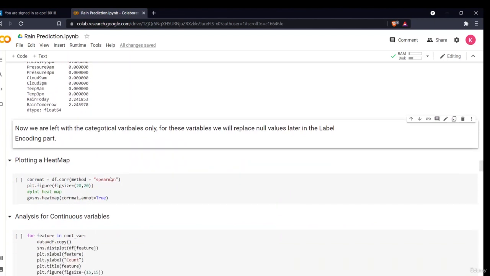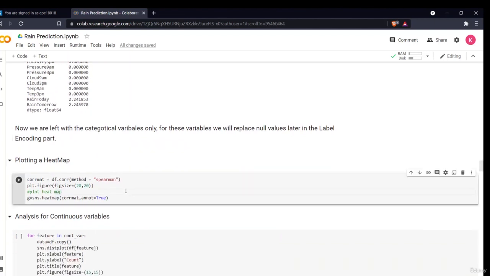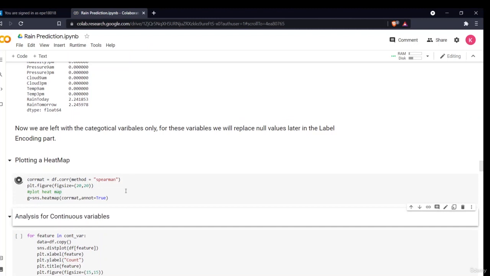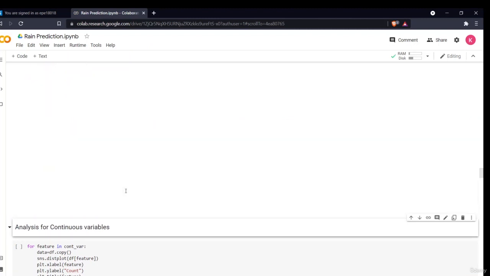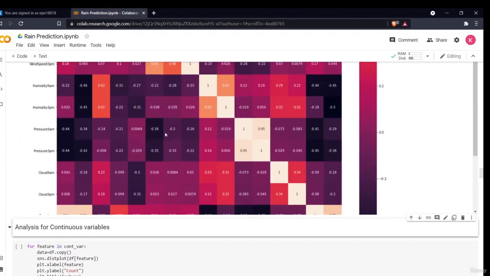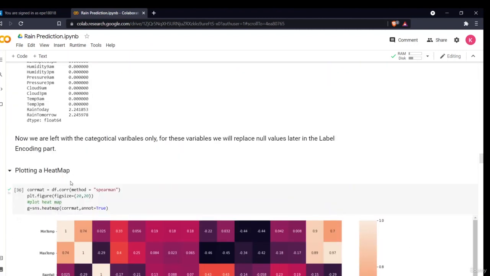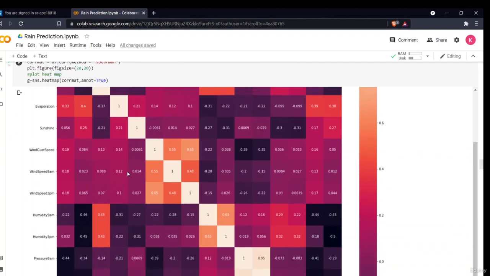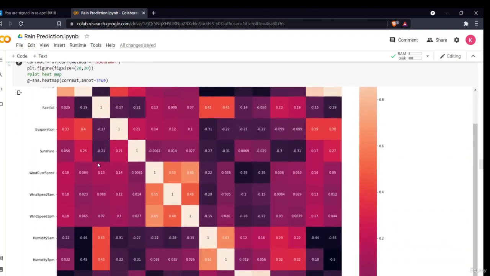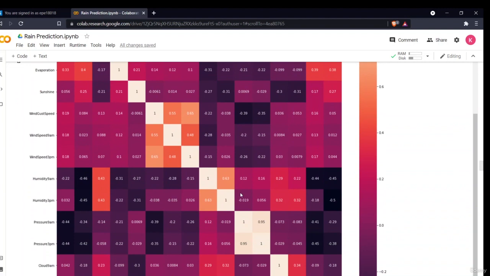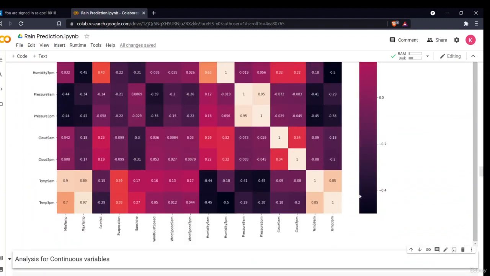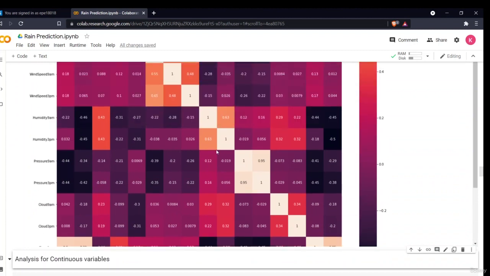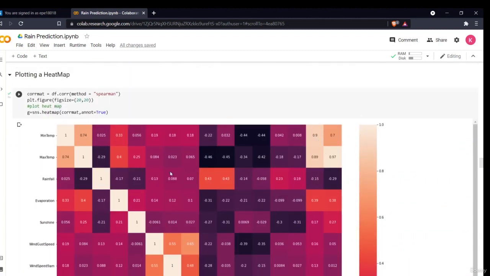So now we'll just plot a heat map. A heat map is a visual representation of how our data is correlated. What I did is first I created a correlation map by just the df.corr command. Then I'll plot a figure and plot a heat map. This shows which feature is correlated to which, based on the color scheme. If it's dark, it is highly negatively correlated, and if it is light, then it is highly positively correlated.